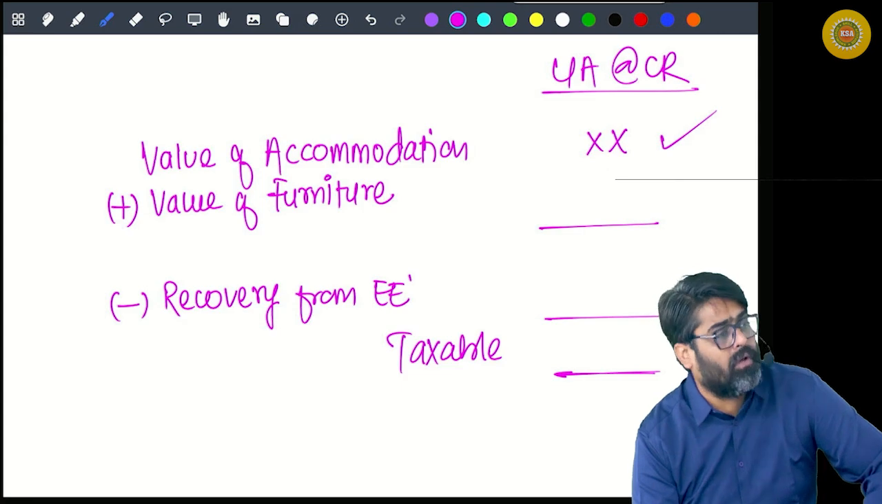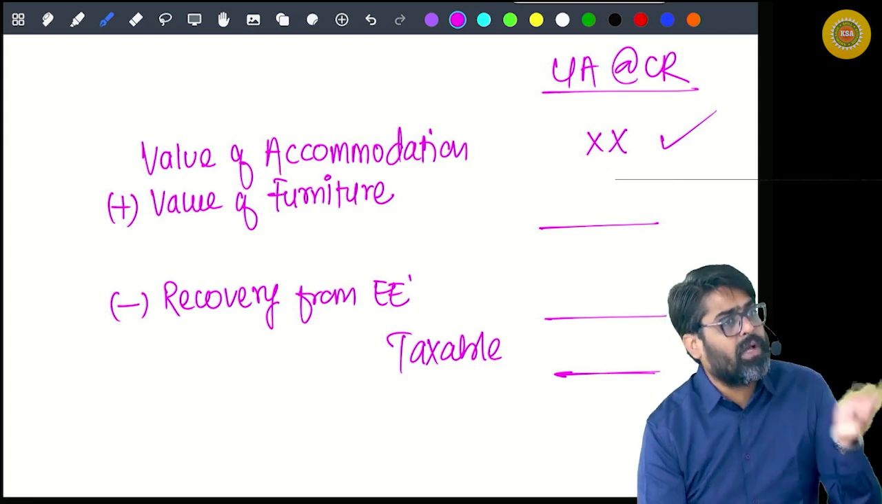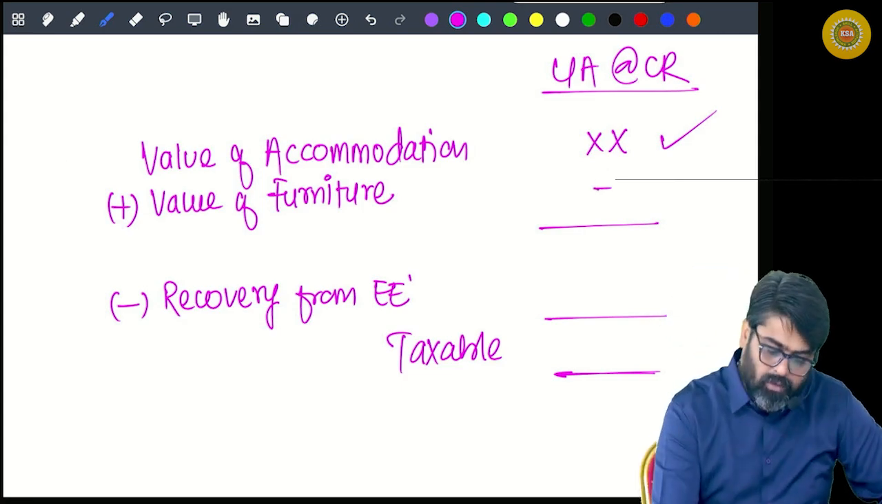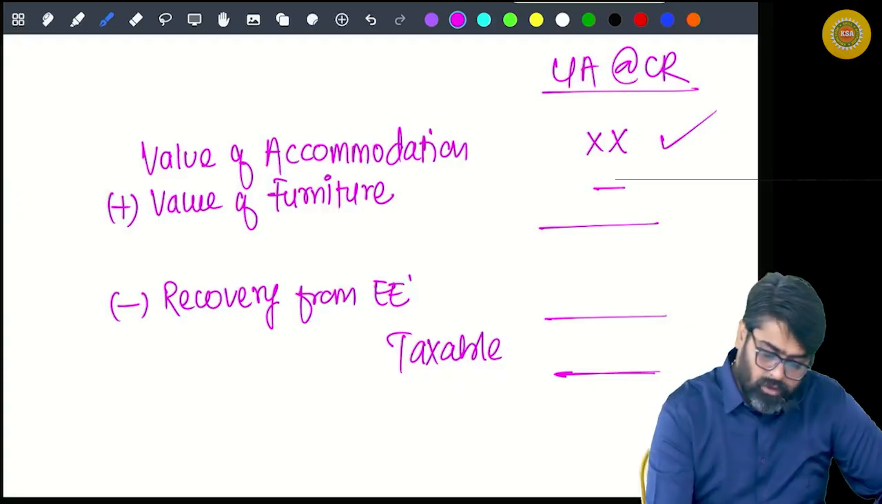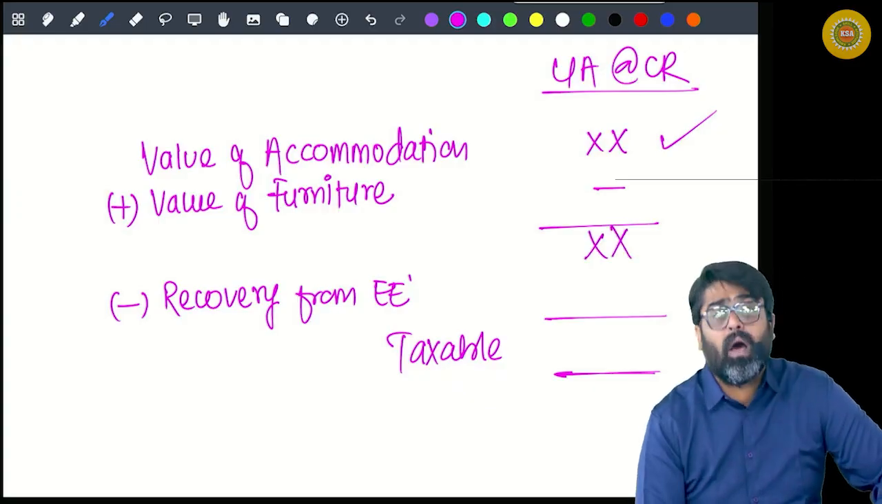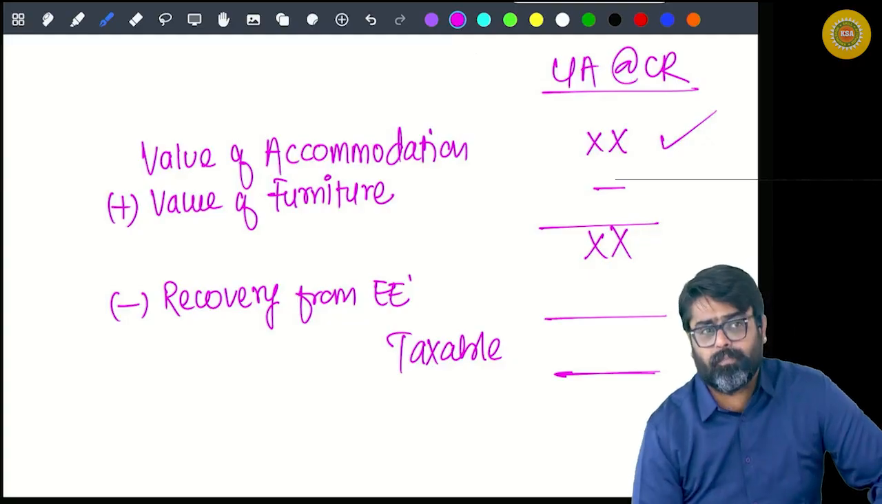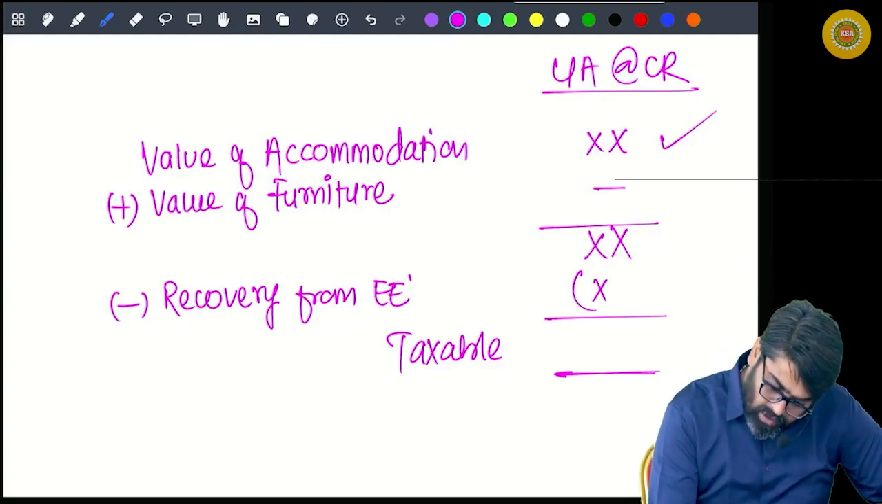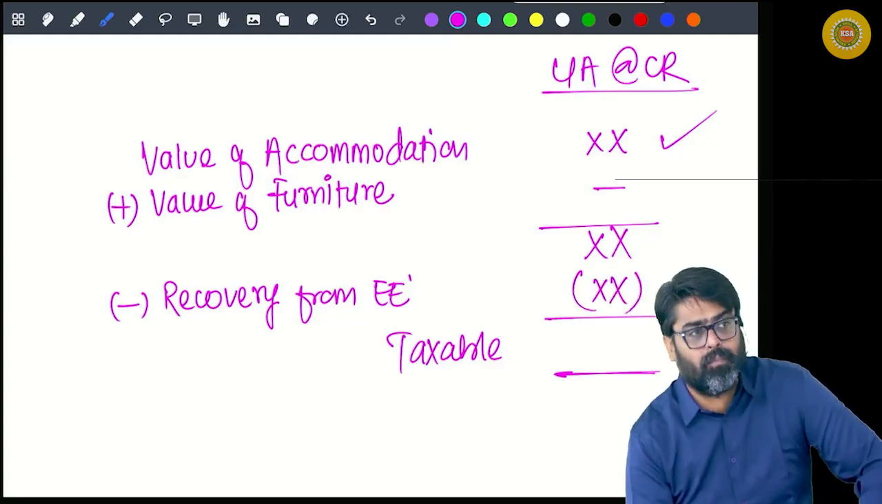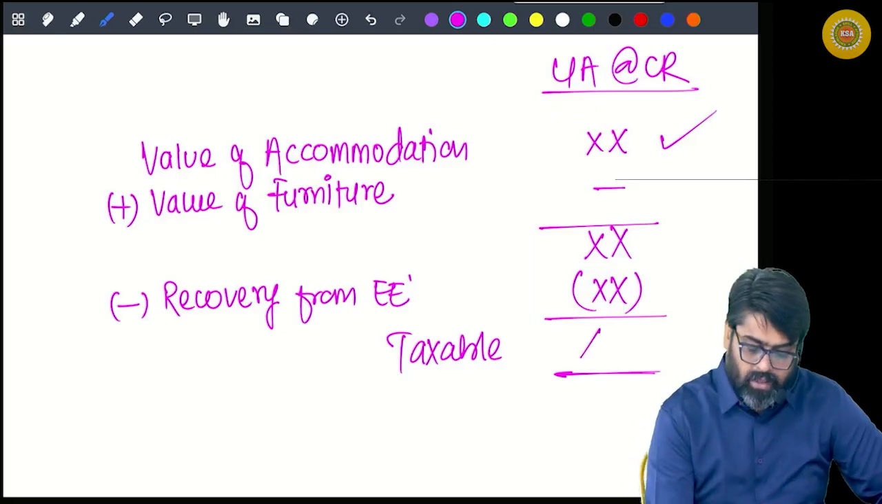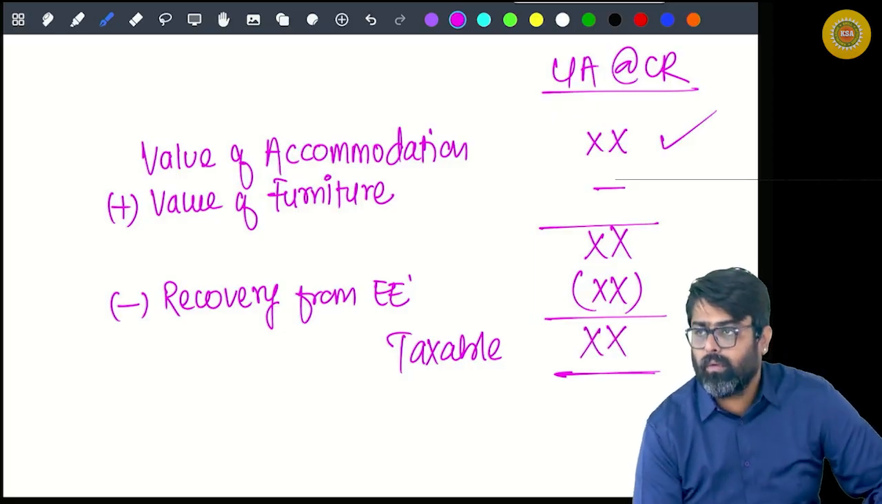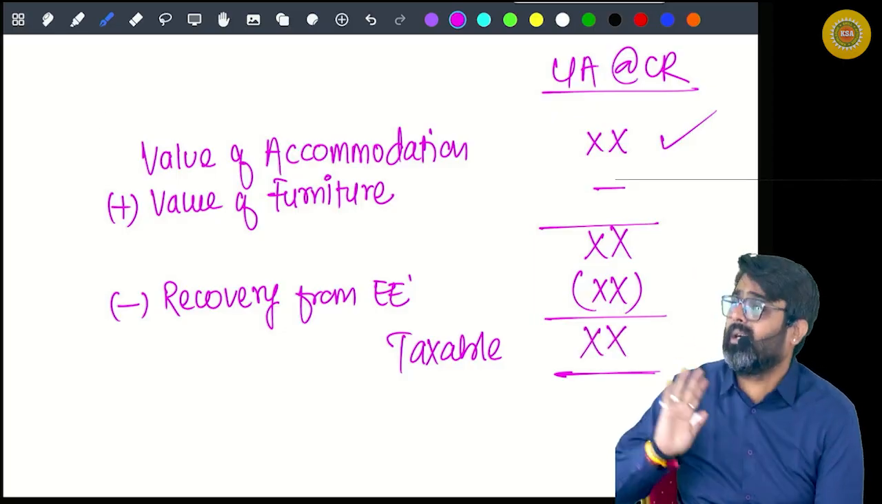Value of accommodation will be with furniture or without furniture. So there will be no furniture value. So this will be the total. Now, is it rent free or at concessional rent? So now the employer will recover some rent from me that I will reduce. I will get the taxable value. Can you do this calculation?